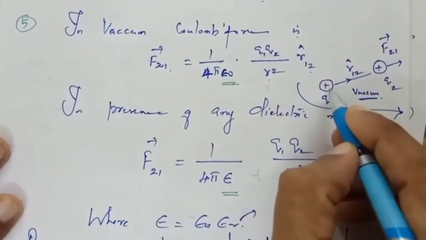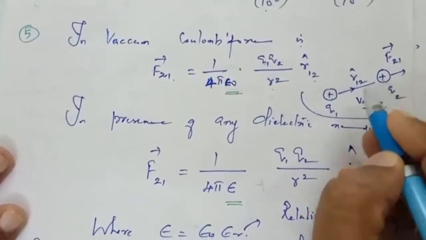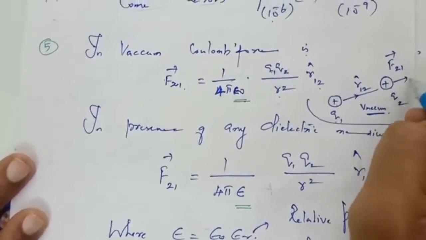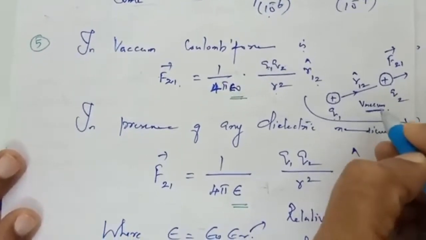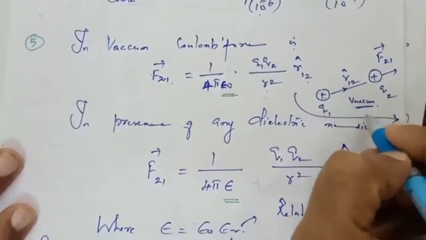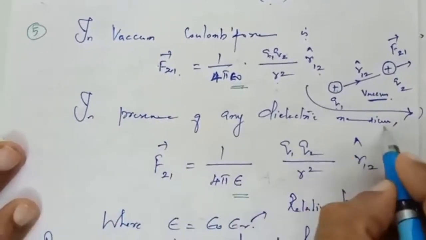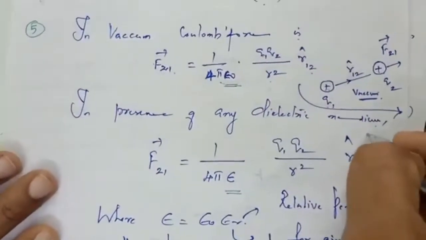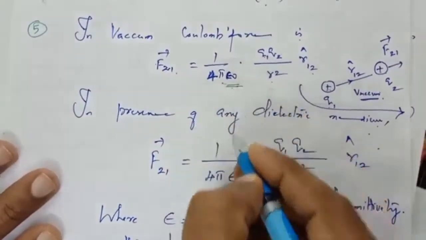Now look at this. This is the charge Q1. This charge is Q2. There we are directing from the first charge to the second charge. Therefore, the force is in that direction. The medium is vacuum, so between the two charges, vacuum or free space is there. So if vacuum is there, this is the formula. In the presence of dielectric medium, look at this, how the formula will change.